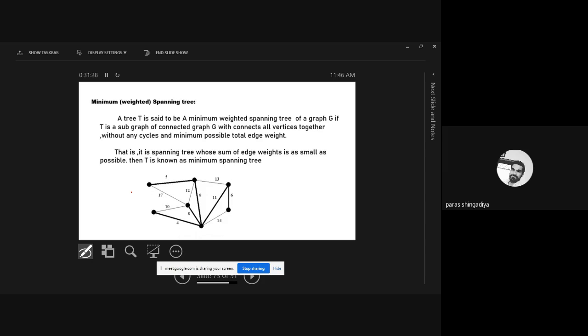This example is given here, and as you can see, there are 4 plus 3, 7 vertices, and these numbers 17, 5, 12, 8, 11, and so on are the weights of these edges. That is the connection between these two vertices, meaning you can consider it as the distance between these two vertices. Means you just have to observe a real map. There are 7 different places, and then you find the distance between each pair of places and consider it as a graph. So this graph we have.